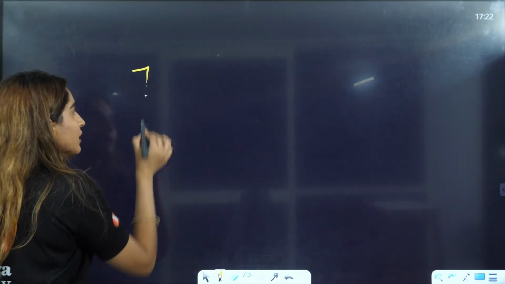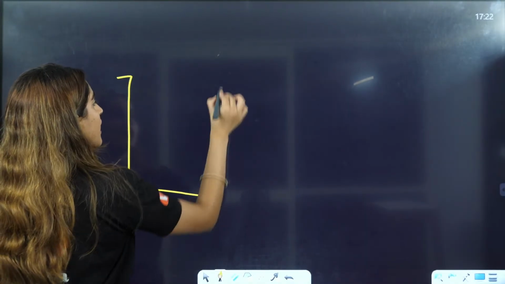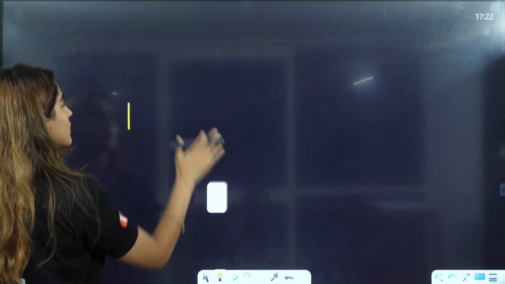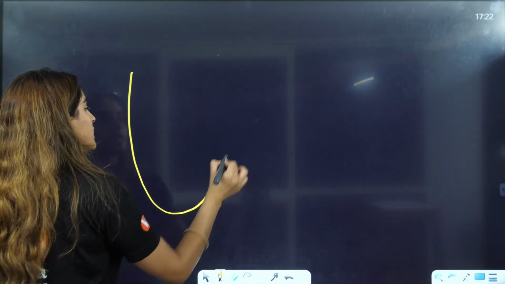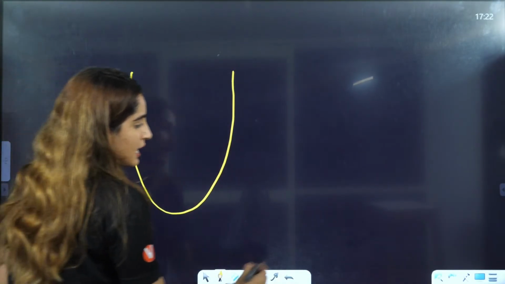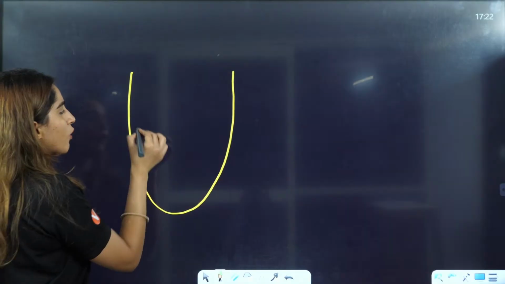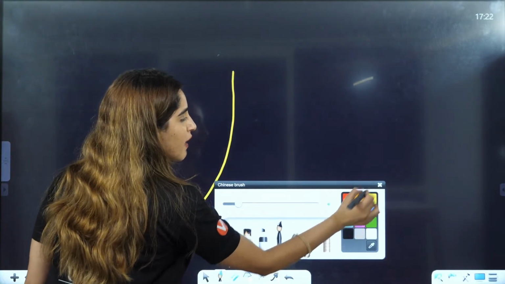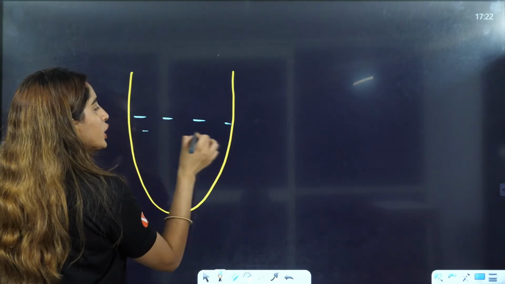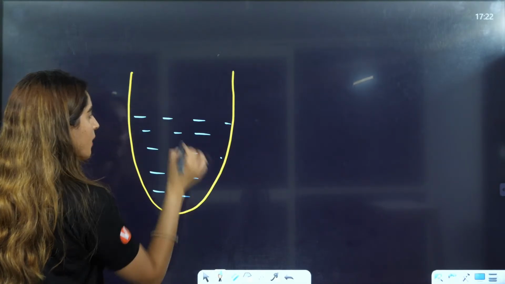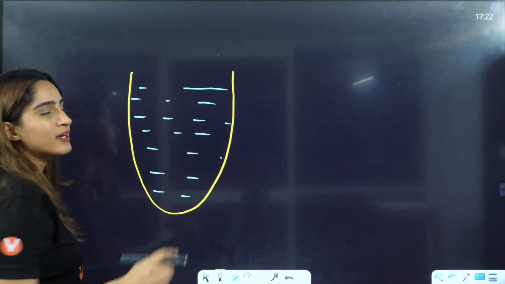The simple thing is, we are having a glass. Okay, we are having a glass. The glass is not so fancy. Let's make a fancy glass, right? We are having a glass in which you have added water. Okay, in which you have added water, right? You have filled it up to the brim, right? You have added water.